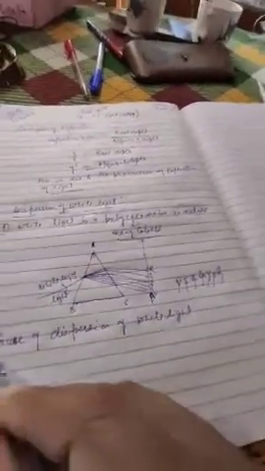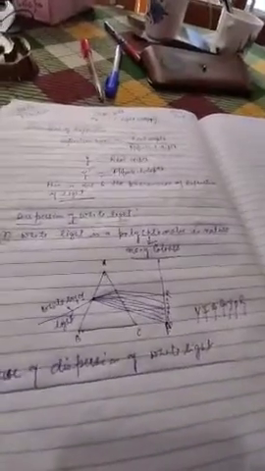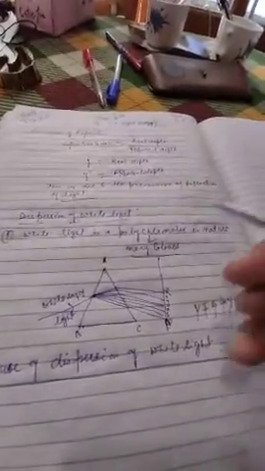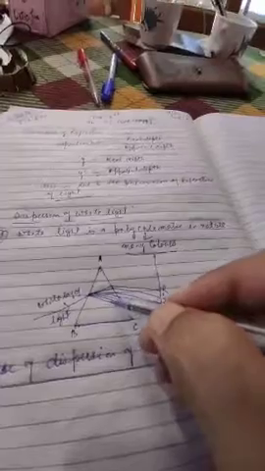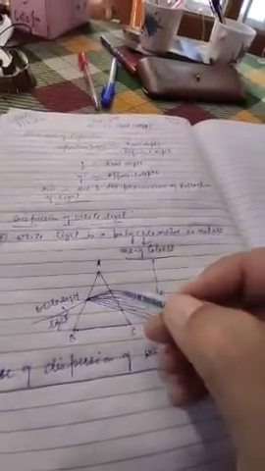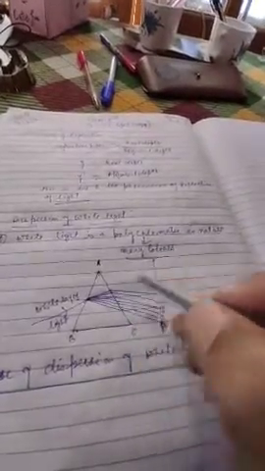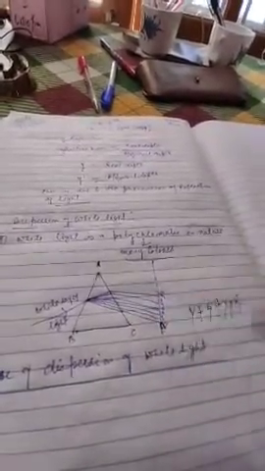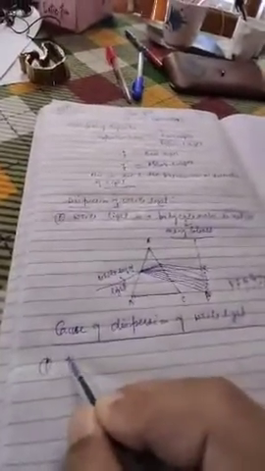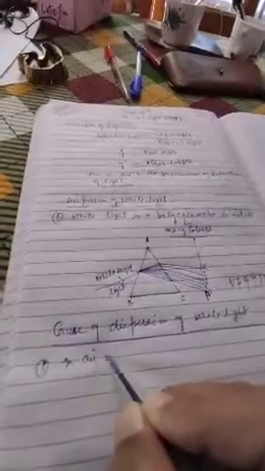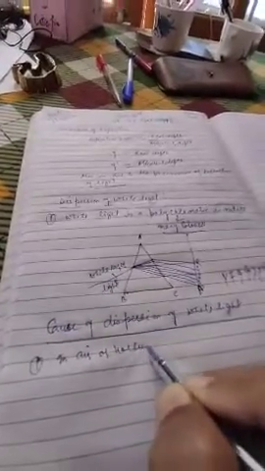What is the cause? Students, different colors have a different speed of light. First point you can note down: in air or vacuum,